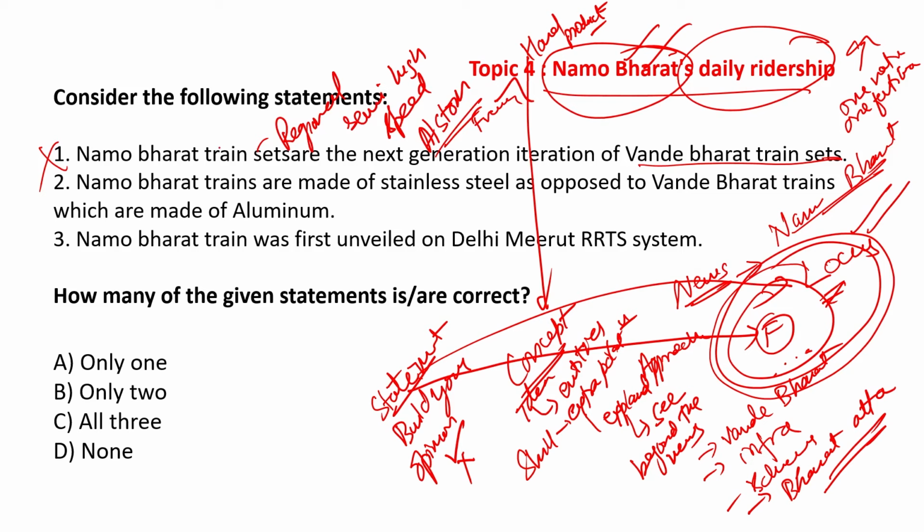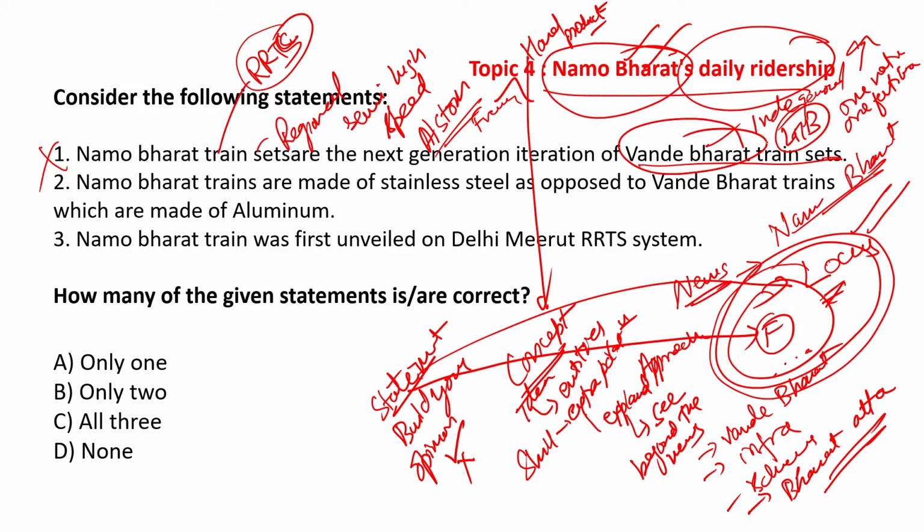The regional rapid transport corridor is underway in Delhi, Meerut, where the trains are being operated. So the first statement is incorrect, whereas Vande Bharat trains have been indigenously made, all LHB coaches, modern looking aesthetics train. So that is different.